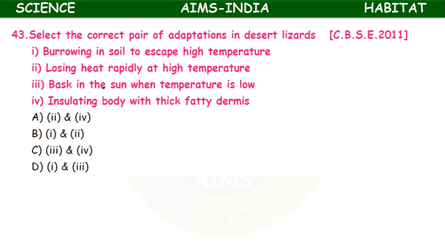Select the correct pair of adaptations in desert lizards. Burrowing in soil to escape high temperature, losing heat rapidly at high temperature, bask in the sun when temperature is low, insulating body with thick fatty dermis.